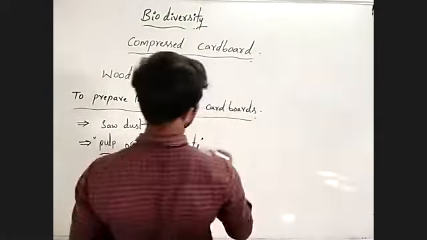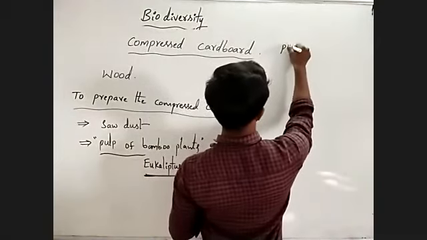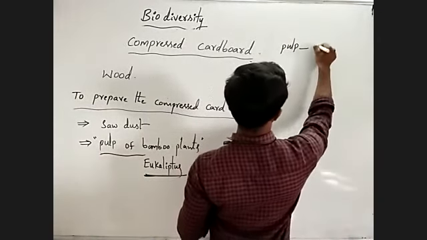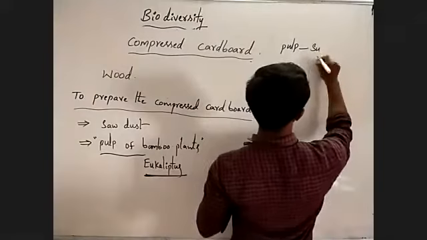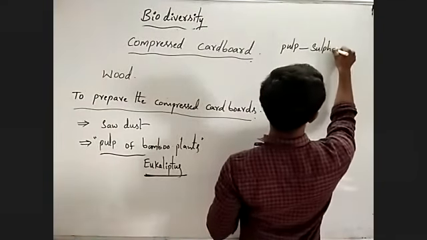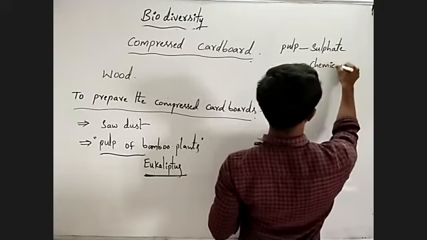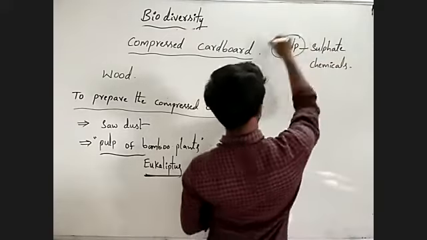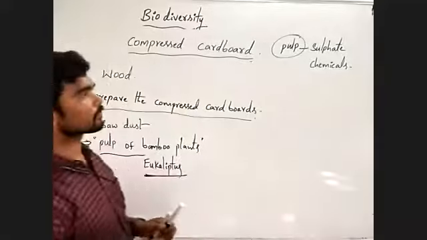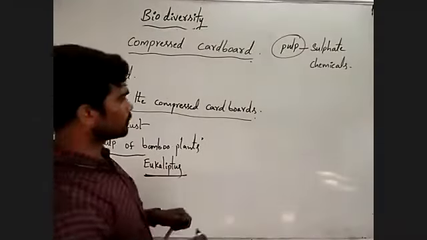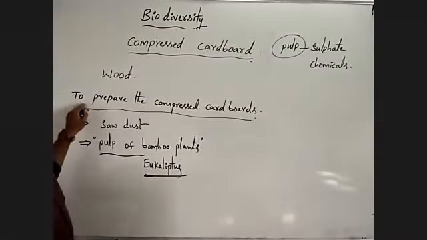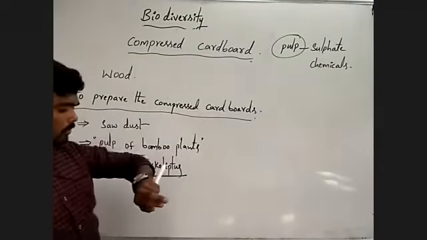Actually, in this pulp sulfate chemicals are used. Sulfate chemicals are used in this pulp. Understanding?